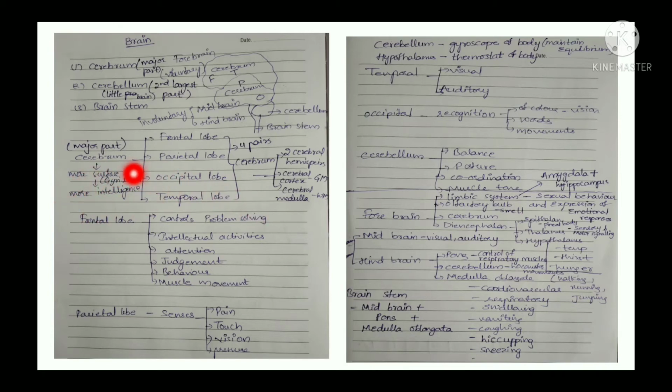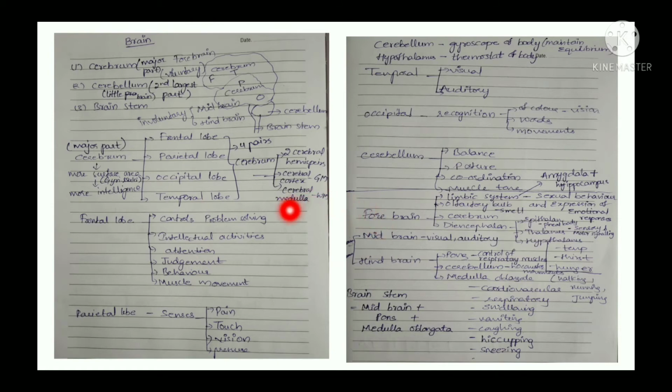As age increases, the gyri, the folds, get decreased and the grooves get increased. So the surface area is decreased. So there is a loss, and old age people will forget things easily because of this.